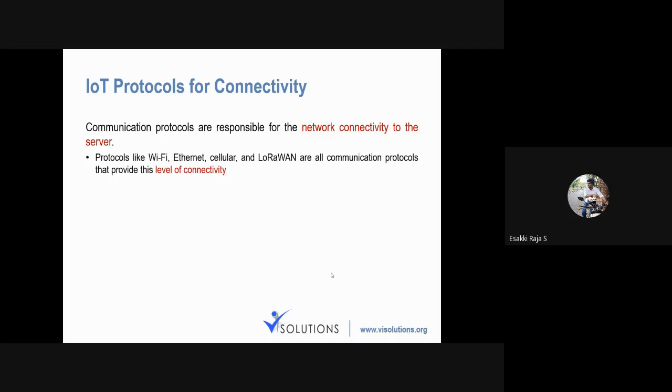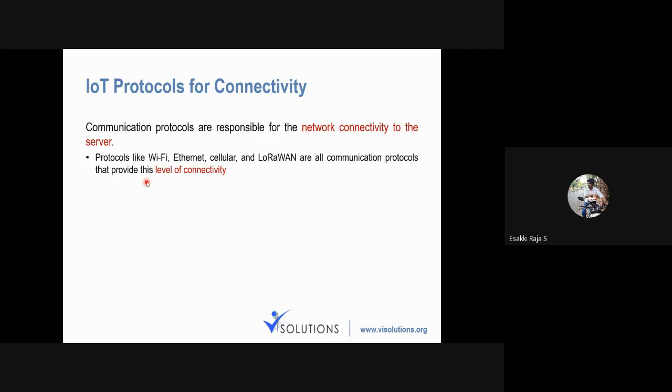In this you can see I have mentioned some protocols. Let me take a laser pointer. Here you can see I have mentioned a few protocols like Wi-Fi, Ethernet, cellular, and LoRaWAN. These are the protocols which enable connectivity between different controllers or systems.